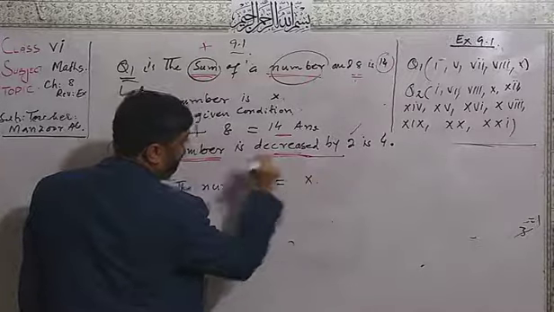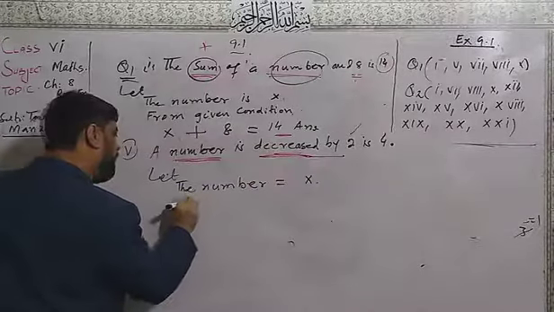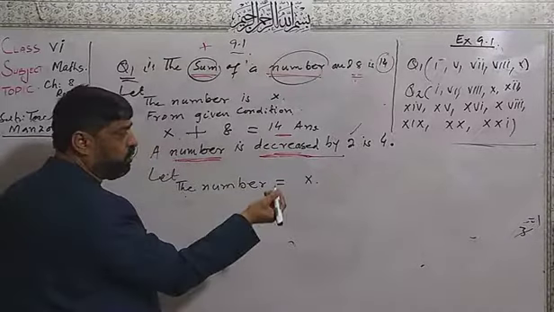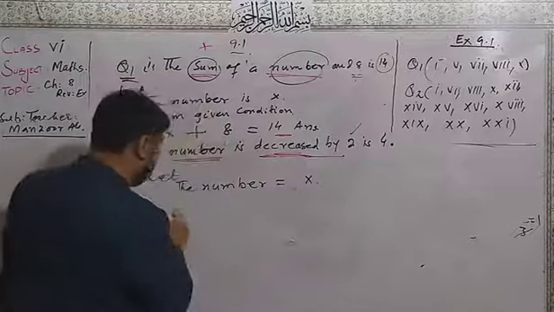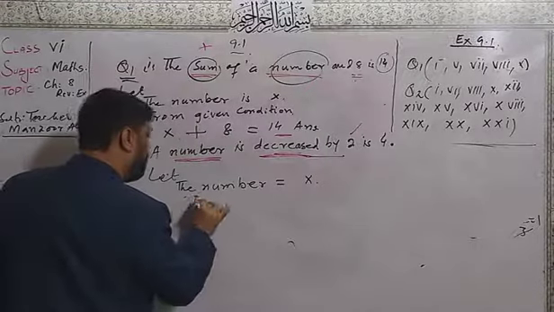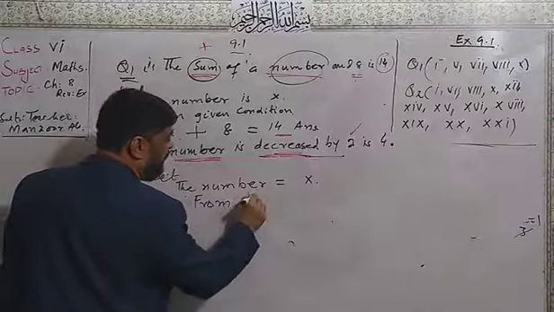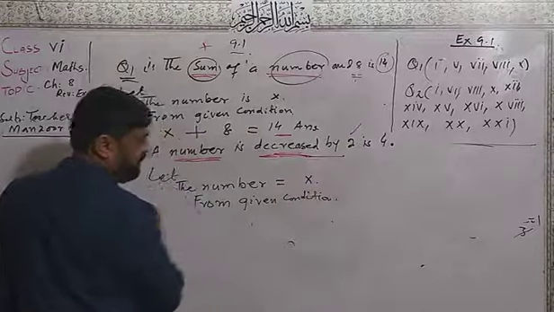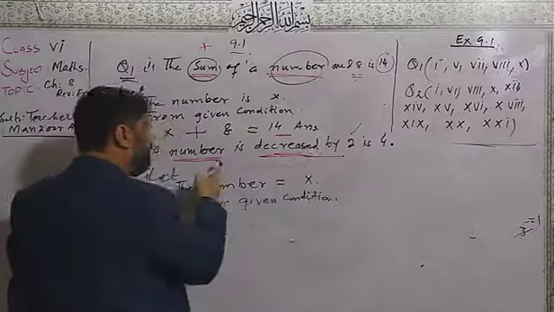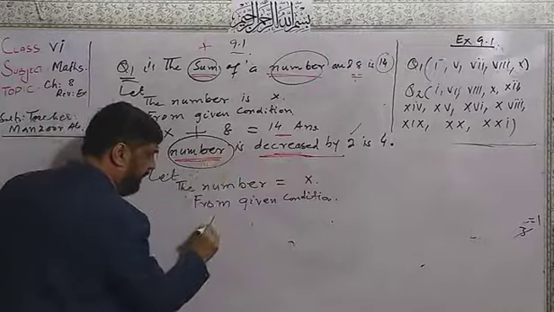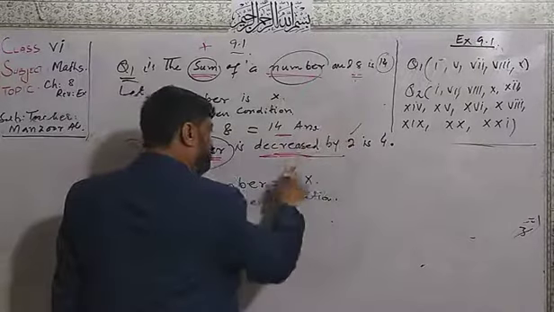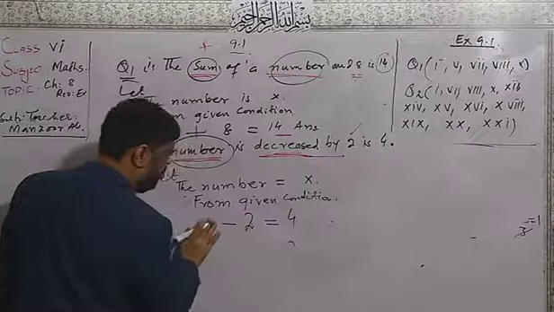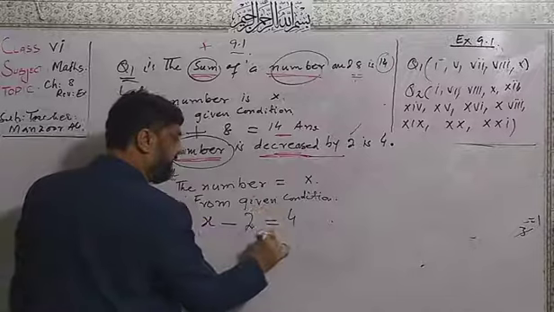According to the given condition, the number decreased by 2 means x minus 2. What is the given condition? I have a number x, decreased by 2 means minus 2, equal to 4. This is the answer.